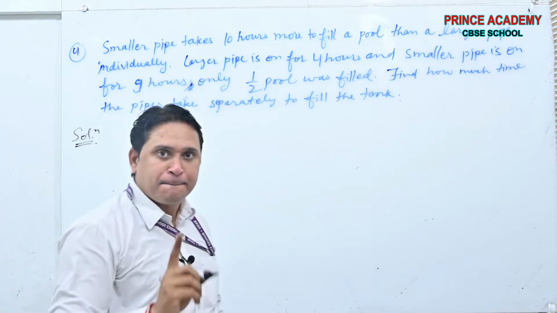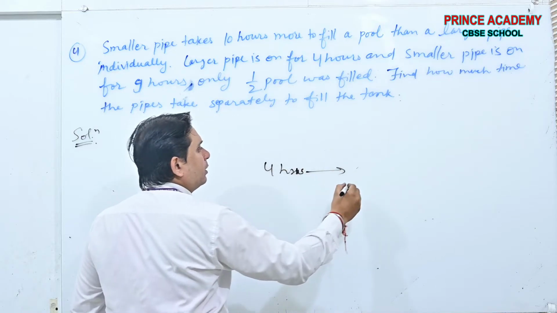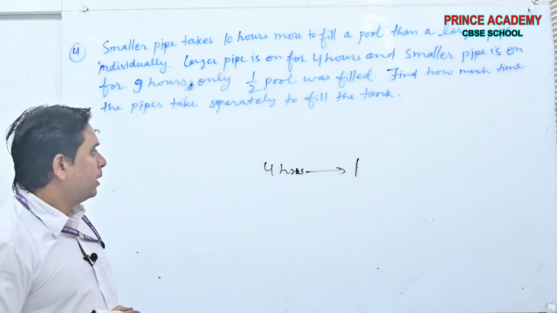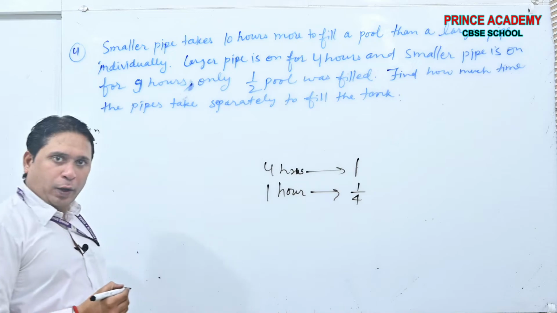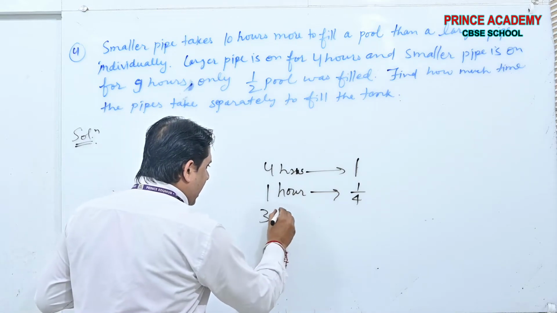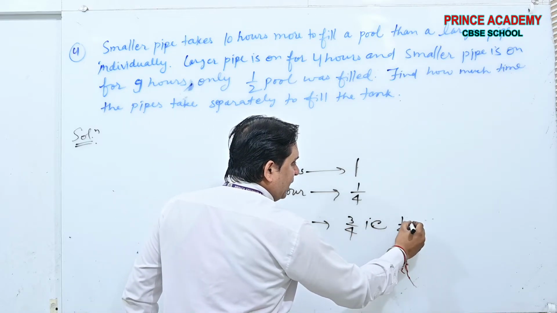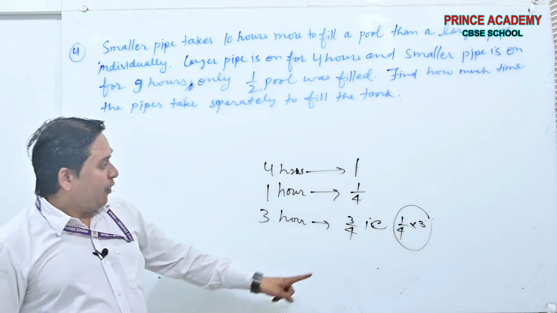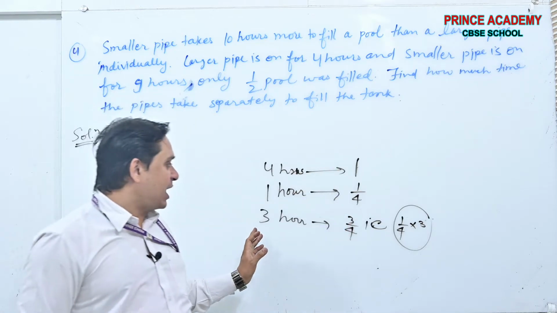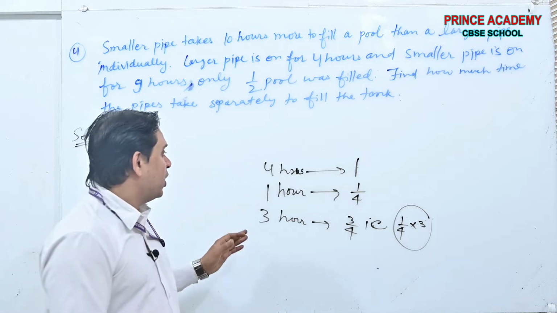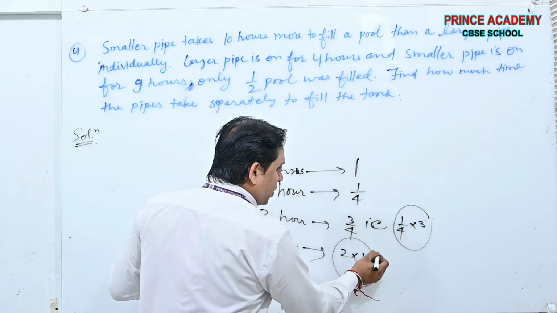in 4 hours, I can complete one complete work. In 1 hour, I can complete 1/4 work, according to the criteria. And in 3 hours, I can do 3 by 4, that is 1 hour work into the number of hours it was worked. Yes or no? It gives the 3 hour work. Are you getting my point? For 2 hours, it was 2 into 1 by 4, yes or no?